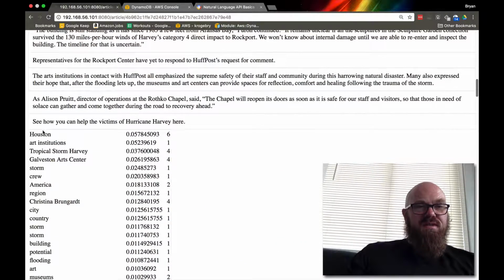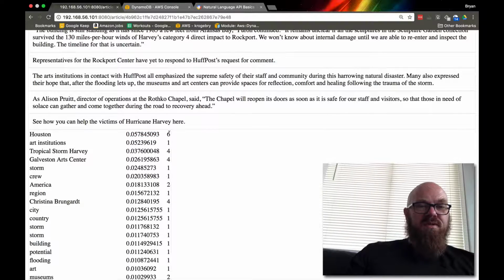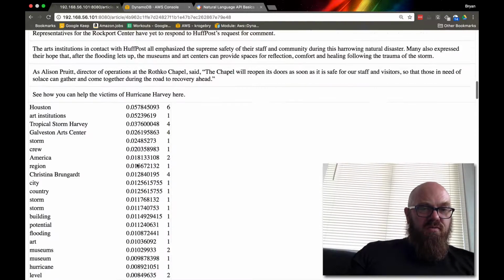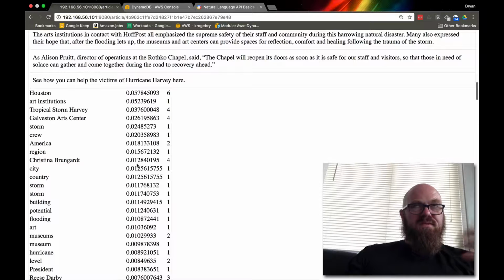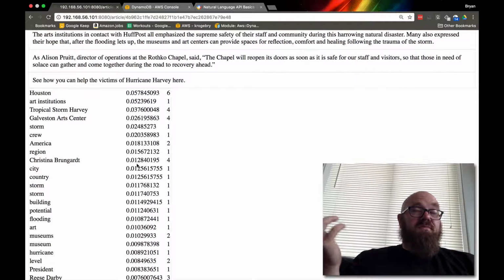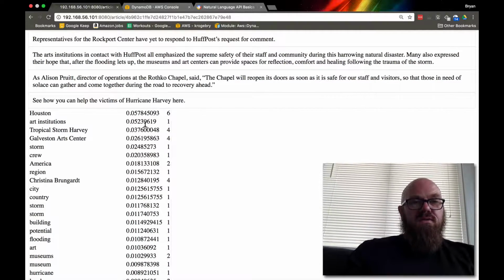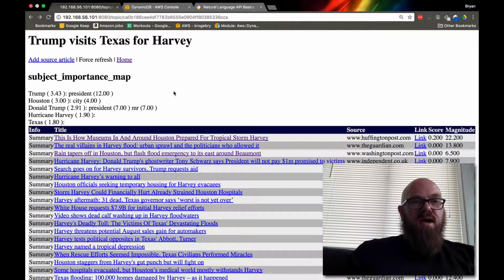Down here we see Houston is named a bunch of times. Here it's salience, and then number of mentions is 6. We're sorting by this value called salience, which is Google's best guess on the importance of this word.